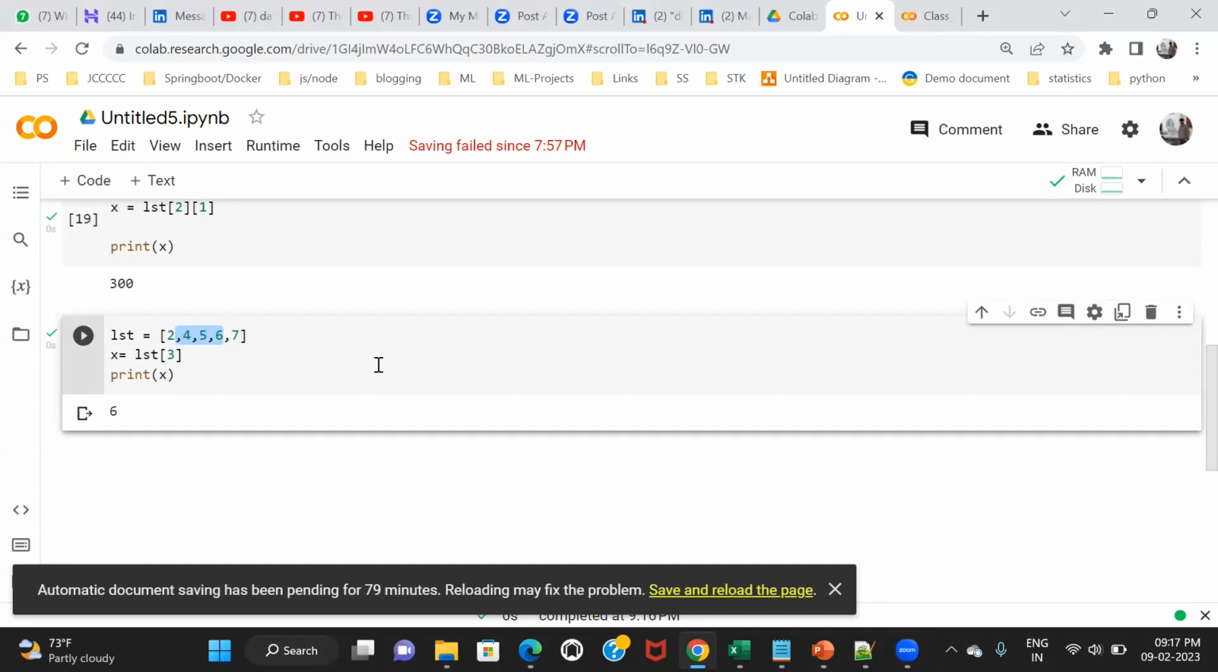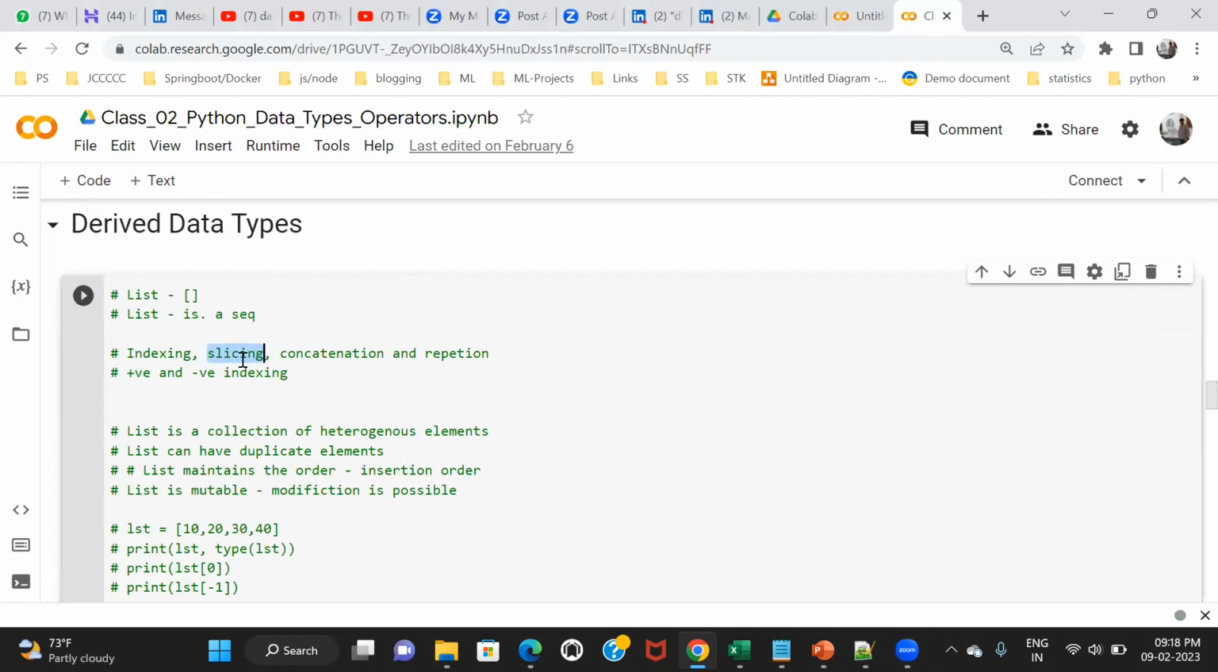So if you want to get a portion out of the list, then you have to use the concept of slicing. This is my desired output. I want another list having 4, 5, 6. So from this list, I want to get another list having these elements, which is a portion of my list. If you want to achieve this result, then you have to use the concept of slicing. So I'm just slicing out my list to get another list.